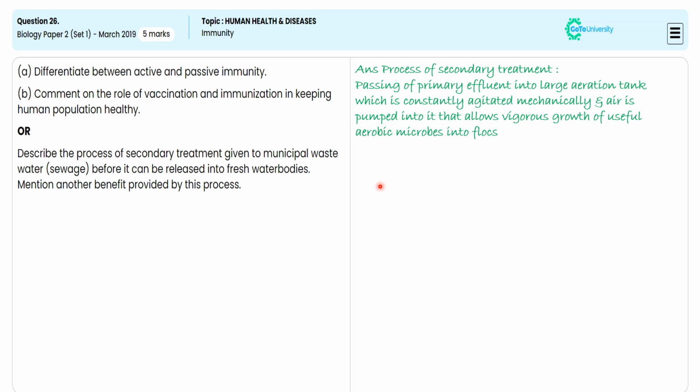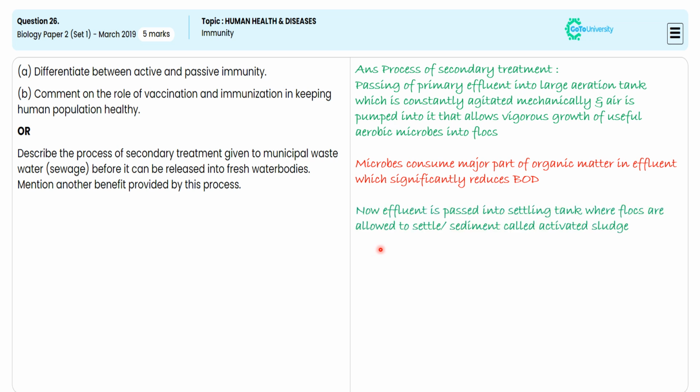We need to specify that microbes consume a major part of the organic matter in the effluent, which significantly reduces biological oxygen demand. For this specification, we are getting another 1 mark. And we need to illustrate the effluent is passed into the settling tank where the flocs are allowed to settle or sediment, representing the activated sludge. For this specification, we are getting 1 mark.